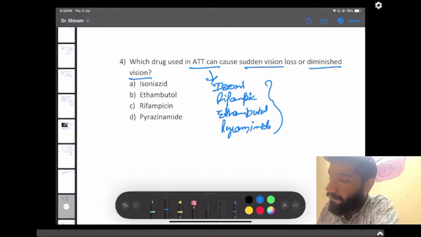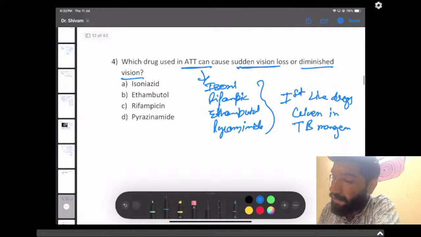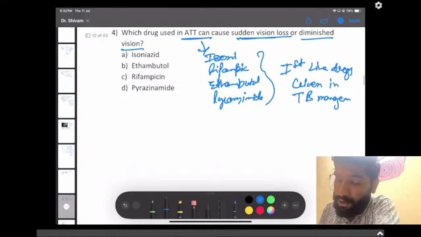These are the first line drugs given in TB management. So it was asked which ATT drug can cause sudden vision loss or diminished vision. The answer here should be ethambutol.